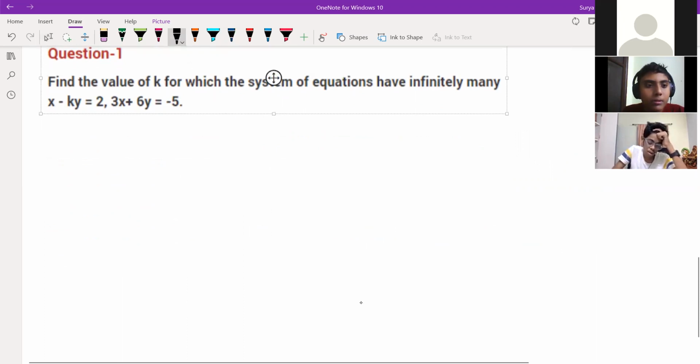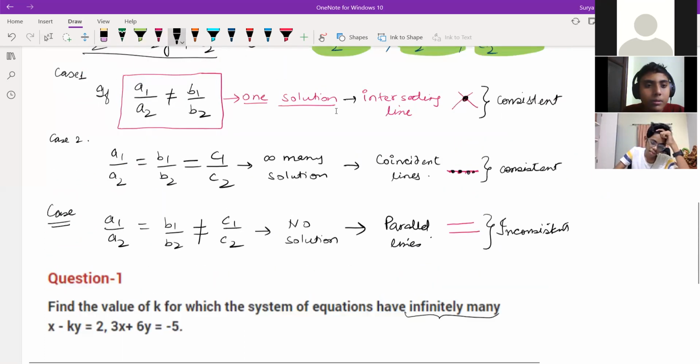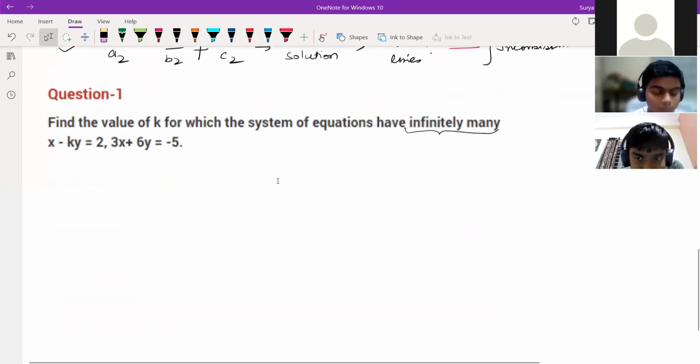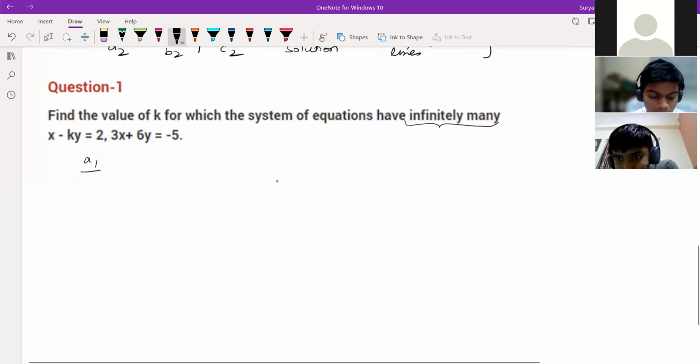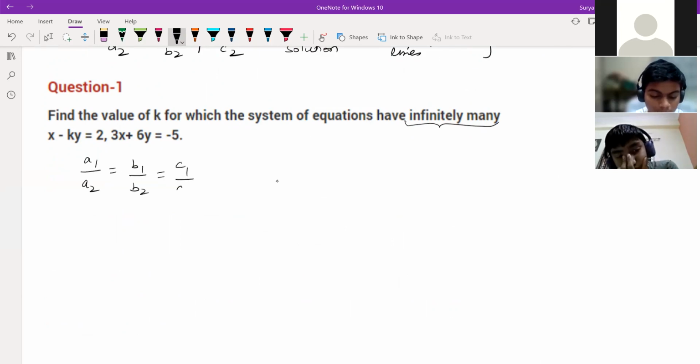It means that for infinitely many solutions, you have to know which equation will be there, right? Which case will come into picture? Case 1, case 2 or case 3? Case 2. Very good. So for case 2, you know the equation, no? A1 by A2 is equal to B1 by B2 is equal to C1 by C2. Correct? Yes, sir. Now put the values of A1 by A2, B1 by B2, C1 by C2, all are equal, and find the value of k. That's it. That's the easy concept you are getting.